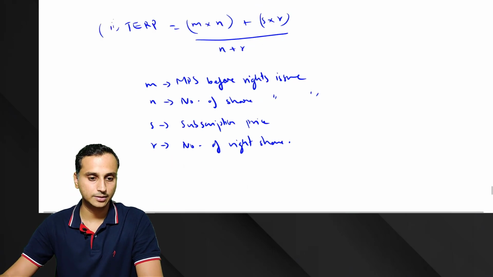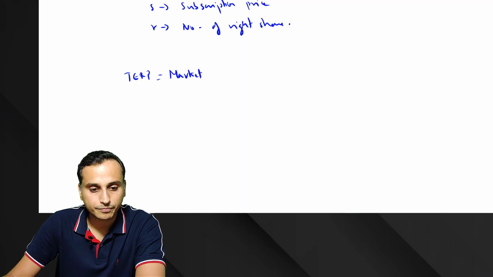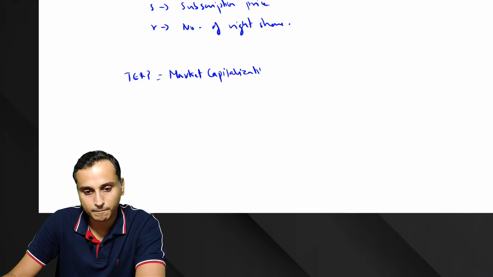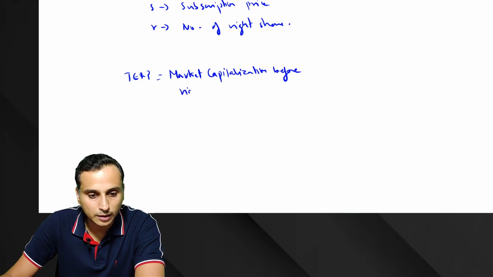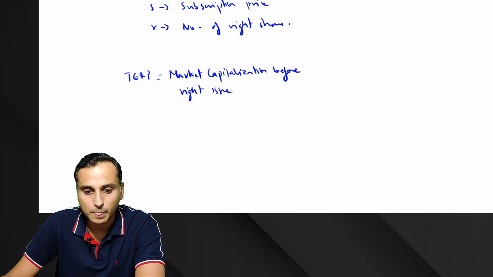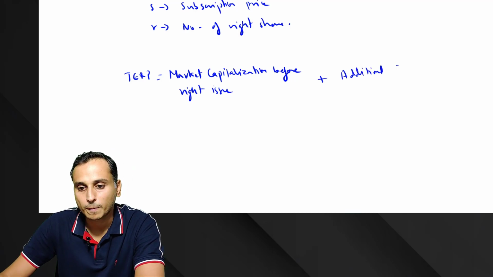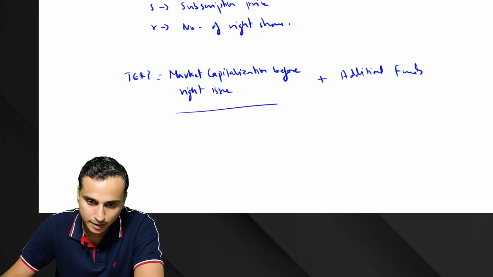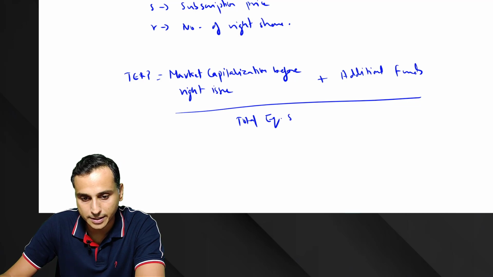Market capitalization before rights issue plus additional funds, divided by total number of equity shares post rights issue.